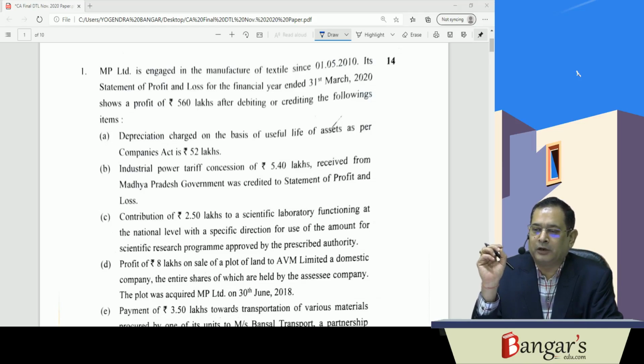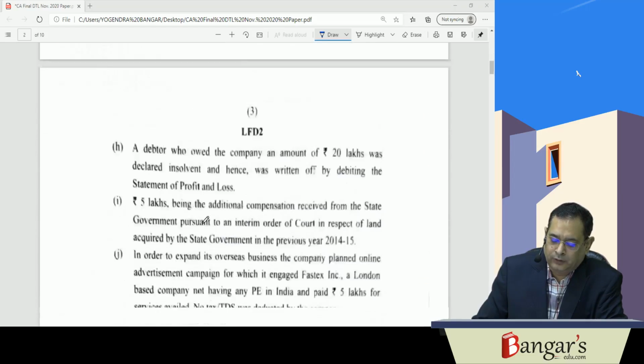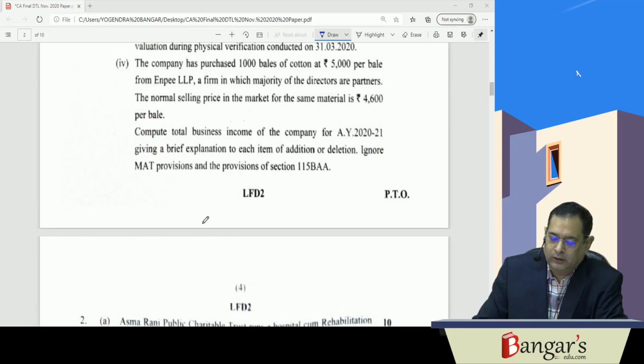Now we'll be starting with our discussion on the CA final direct tax laws paper, which was held yesterday, November 2020 examination, new syllabus. Now first question, it's a comprehensive question, which is dealing with what? The computation of total income, basically, total business income of a company that is being asked in this particular question.